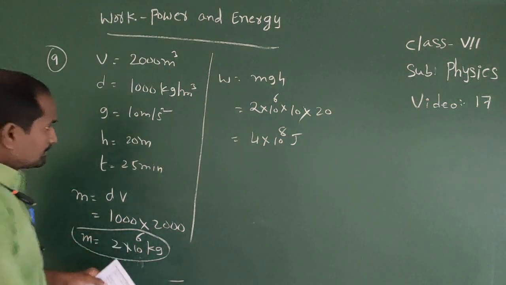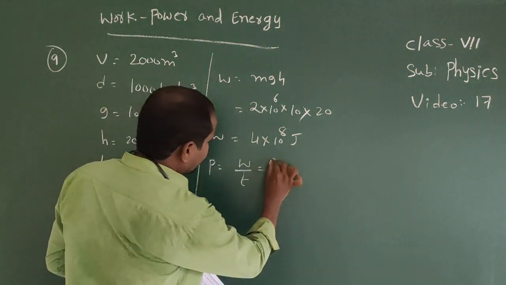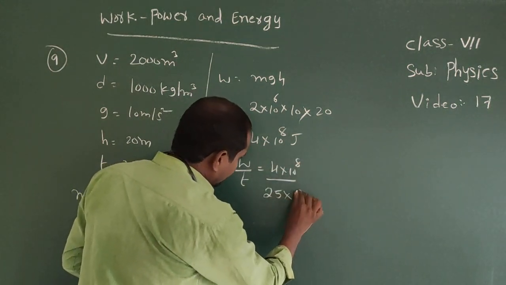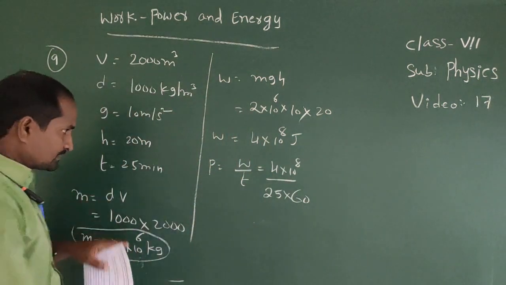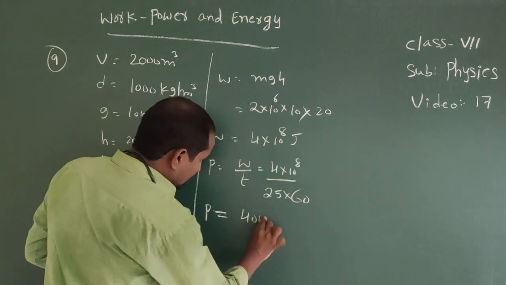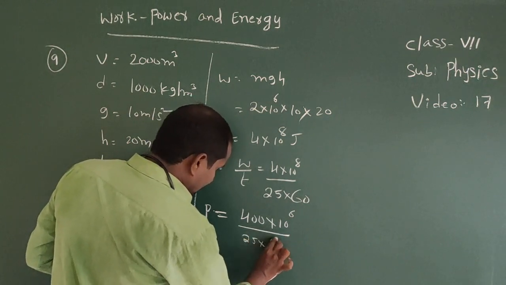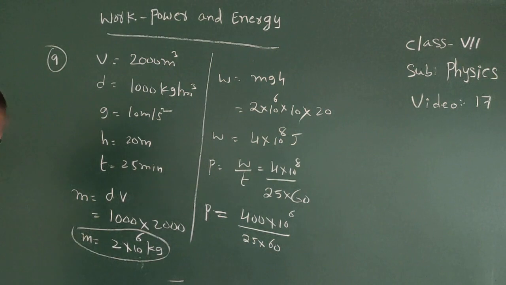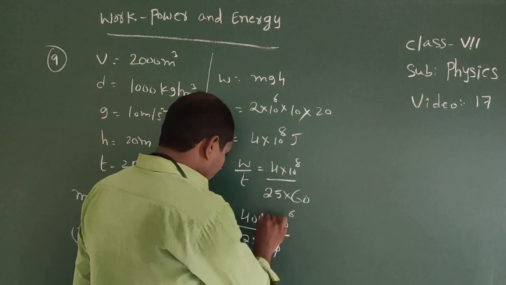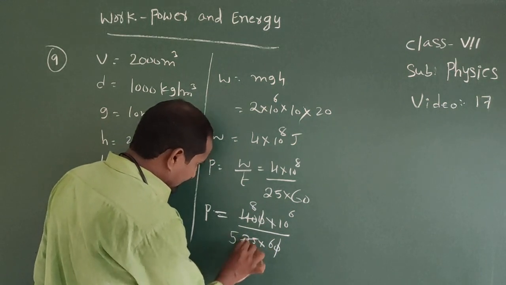Now power equal to work done by time. So work done 4 into 10 power 8 by 25 minutes, changing to seconds, 25 into 60. Okay, so here power equal to, we can write here 400 into 10 power 6 by 25 into 60. So here 0 0 get cancelled. 5 8 5 5s.